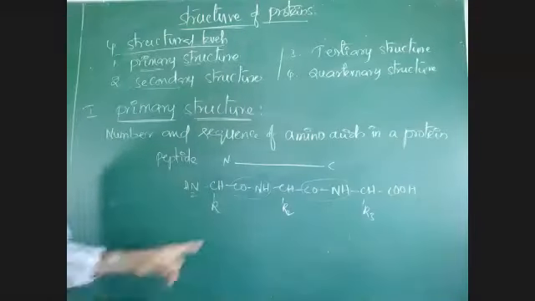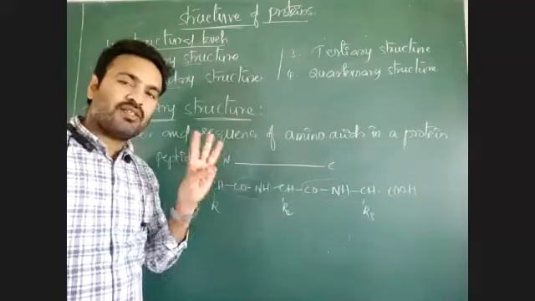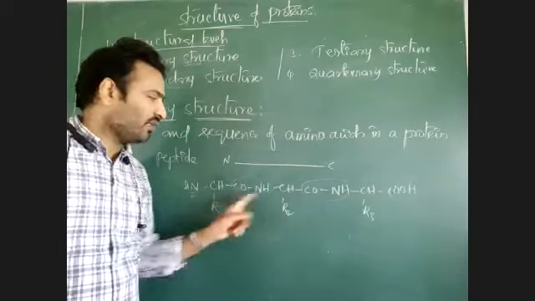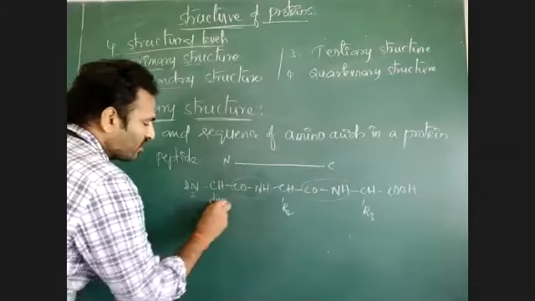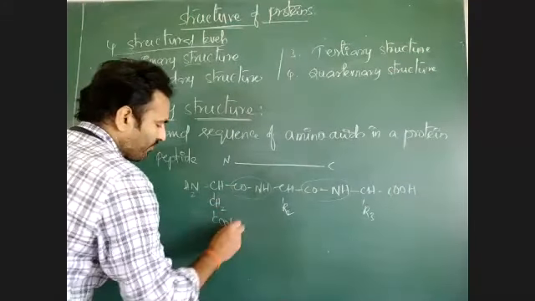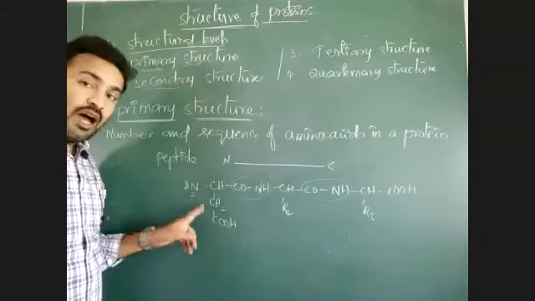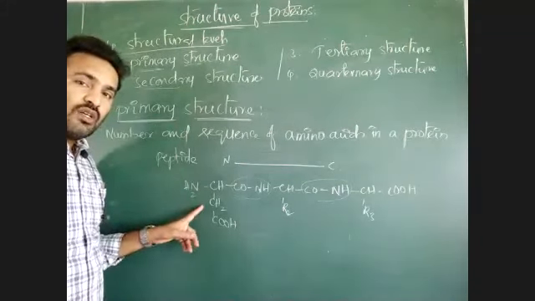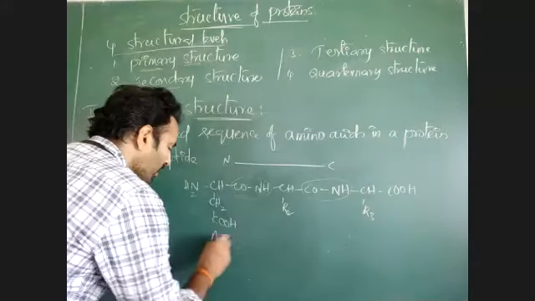A tripeptide means a peptide with 3 amino acids. Don't think there are 3 peptide bonds. 3 amino acids means 2 peptide bonds are there. Suppose here CH2COOH. What is this? An acidic amino acid. If the R group has more COOH groups, then it is an acidic amino acid, which is called aspartic acid.